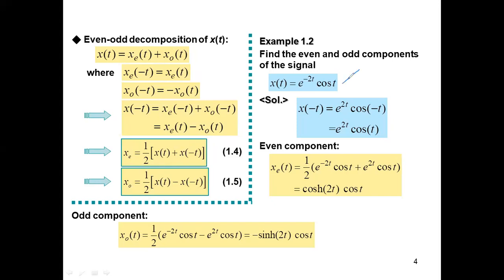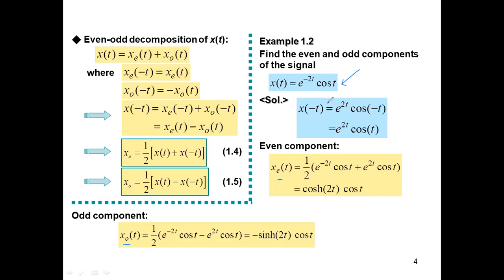If I have a signal something like this, you can see this signal is neither even nor odd. These kinds of signals are supposed to contain an even component and an odd component. To find the even and odd components, sometimes you can do it with simple expressions, and sometimes you may have to go for drawing, with the help of figures.